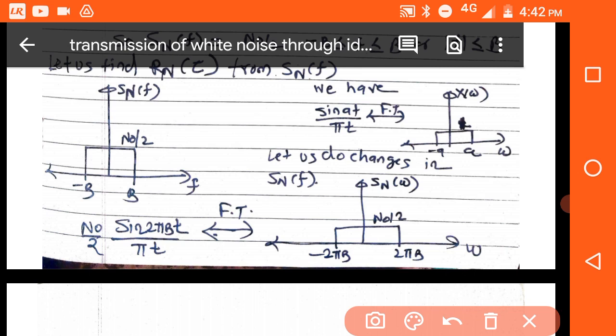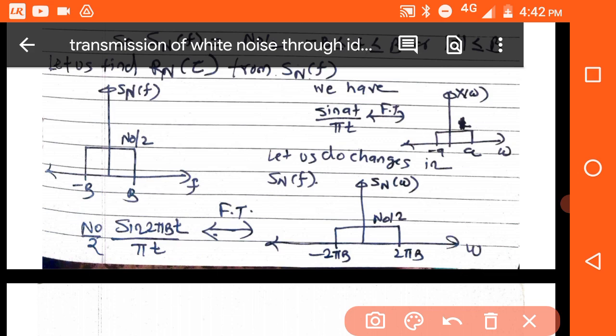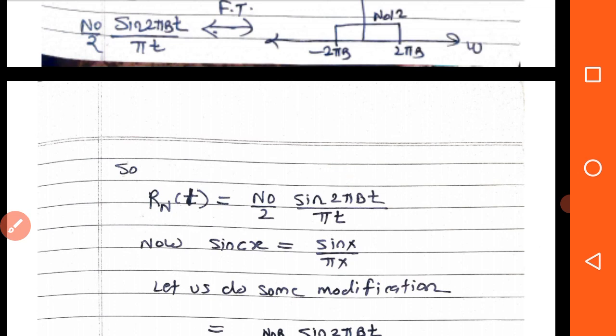Now we will go backward and take the inverse Fourier transform like this. Here 1 is for this one, so here N naught by 2 is written. Then for sin(at), instead of a there is 2 pi B, so sin(2 pi B t), and in the denominator there is pi t. This is your PSD, and this is your autocorrelation function, because the autocorrelation function and PSD form a Fourier transform pair. So what you got, R_N(t), here t is written, is equal to N naught by 2 times sin(2 pi B t) divided by pi t.